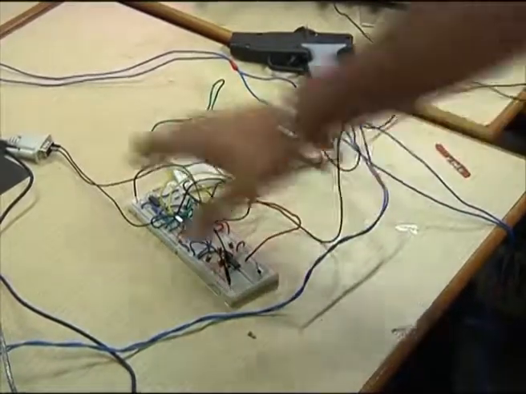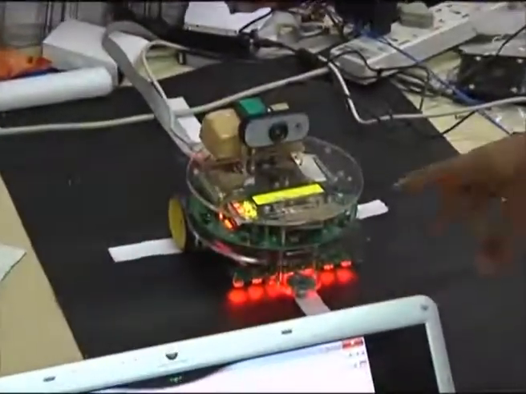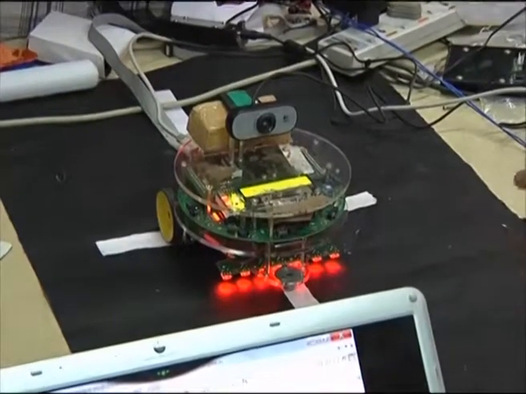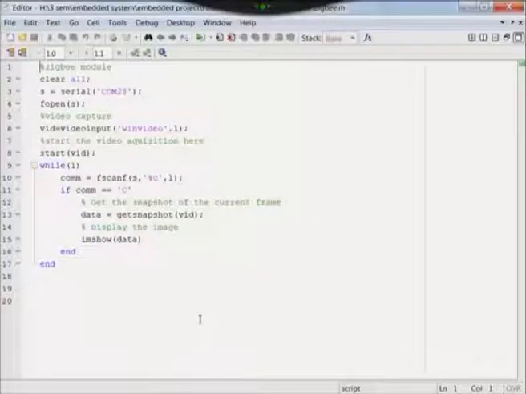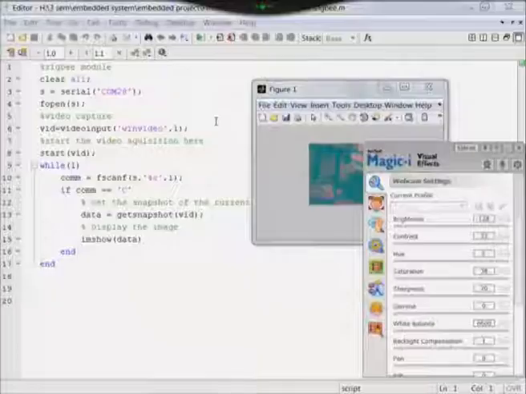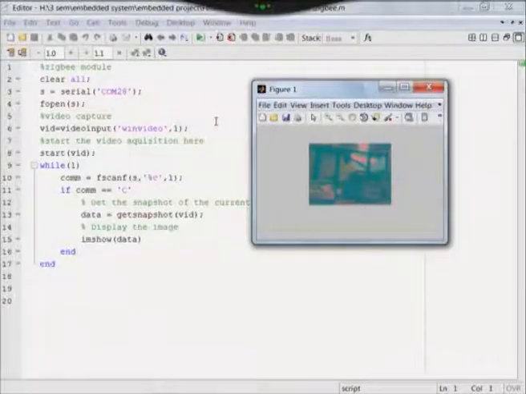After filtering, the output is sent over to the Firebird bot. When the Firebird triangulates the position, it will move by a certain angle in the direction of the sound and send a command via the Zigbee module here to the MATLAB code running on the PC, which will then display the image. So my partner there will fire a gunshot and the bot will move in his direction. So this was the demo for our project.